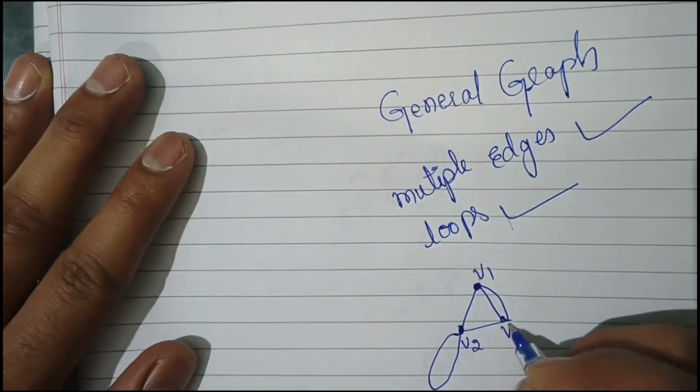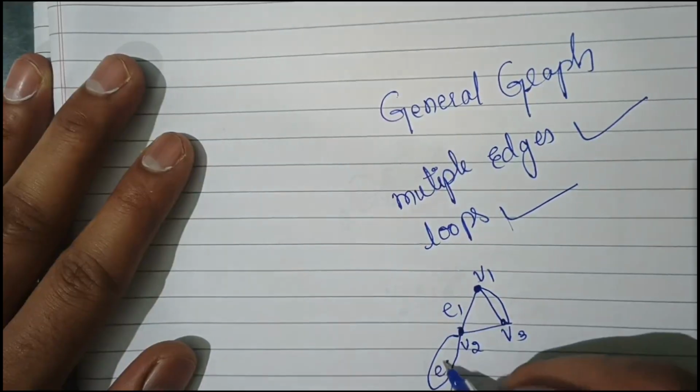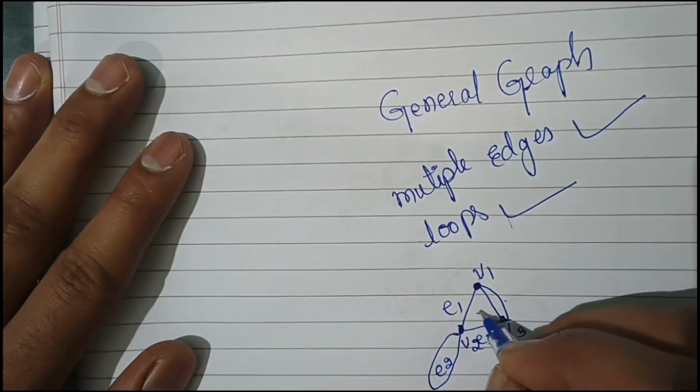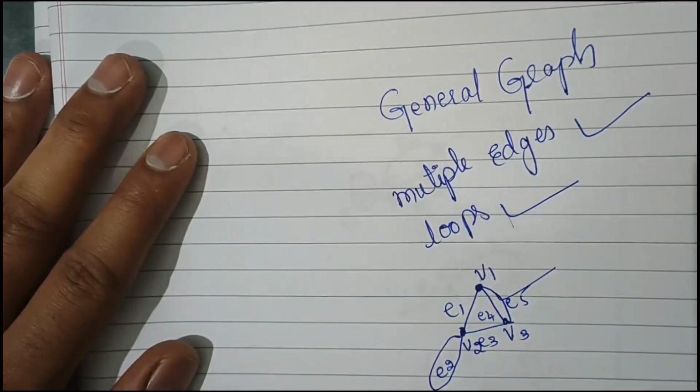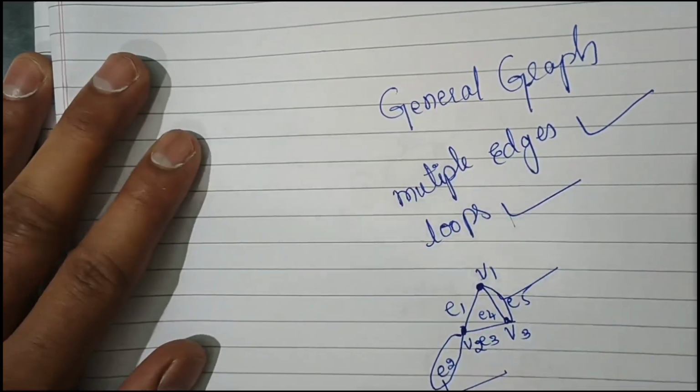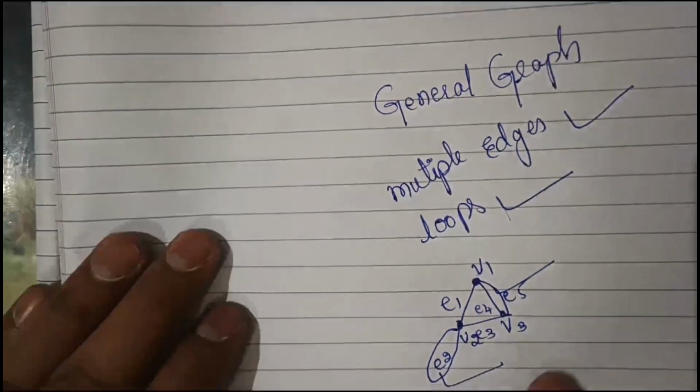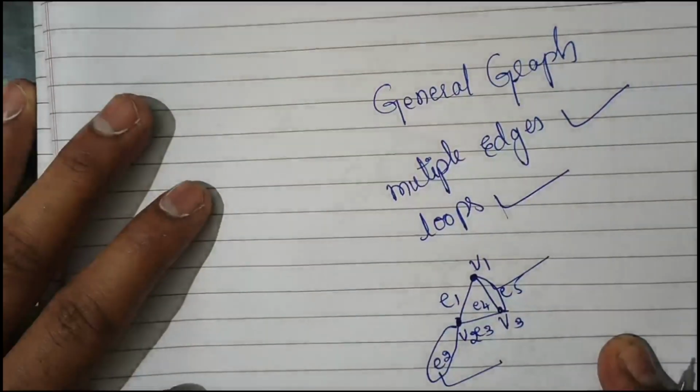V1, V2, V3, E1, E2, E3, E4, E5. It will be containing multiple edges and it will be containing loops. So this type of graph we will be calling as a general graph. Let's see another example.